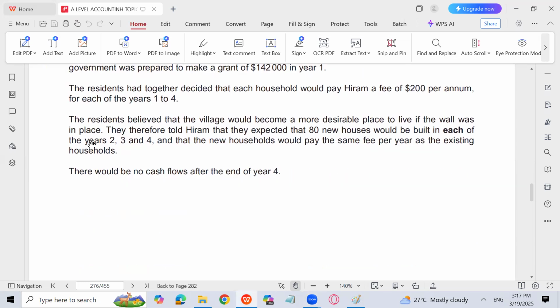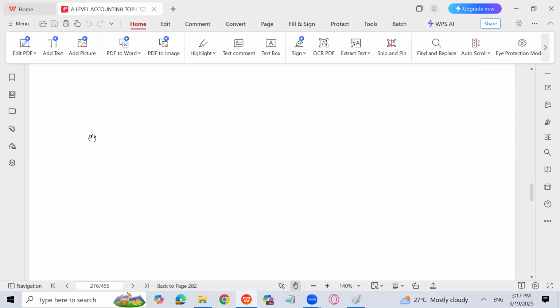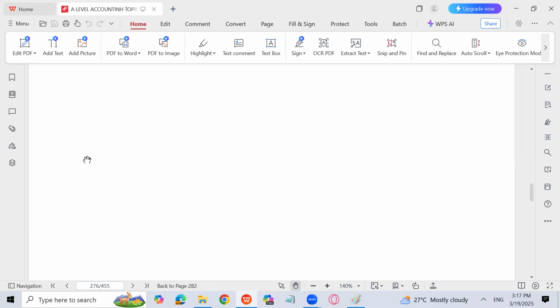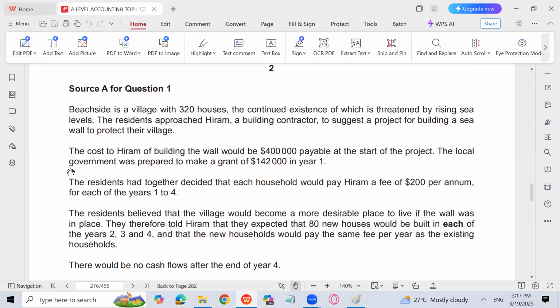So this question has come in A levels, A2 accounting, investment appraisal, May, June 2342. So I am expecting such a type of question in this exam also, right? So hopefully you will find the same type of question in May, June 2542 also. So let's see. Source A for question 1, because the insert is always given separately.